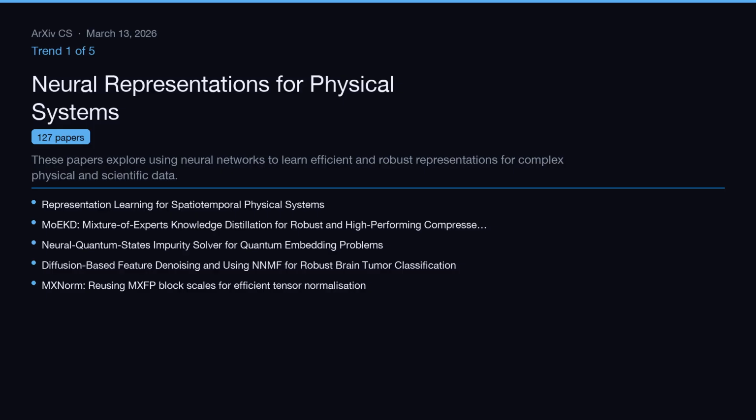Trend 1 of 5, Neural Representations for Physical Systems. These papers explore using neural networks to learn efficient and robust representations for complex physical and scientific data. This cluster covers 127 papers. Representative work includes representation learning for spatiotemporal physical systems, MOEKD, mixture of experts' knowledge distillation for robust and high-performing compressed code models, and neural quantum states impurity solver for quantum embedding problems.